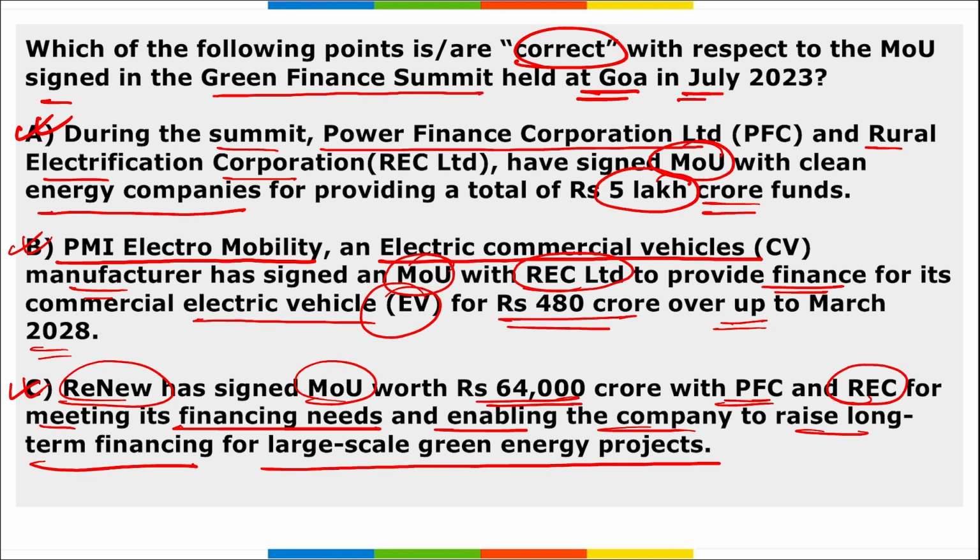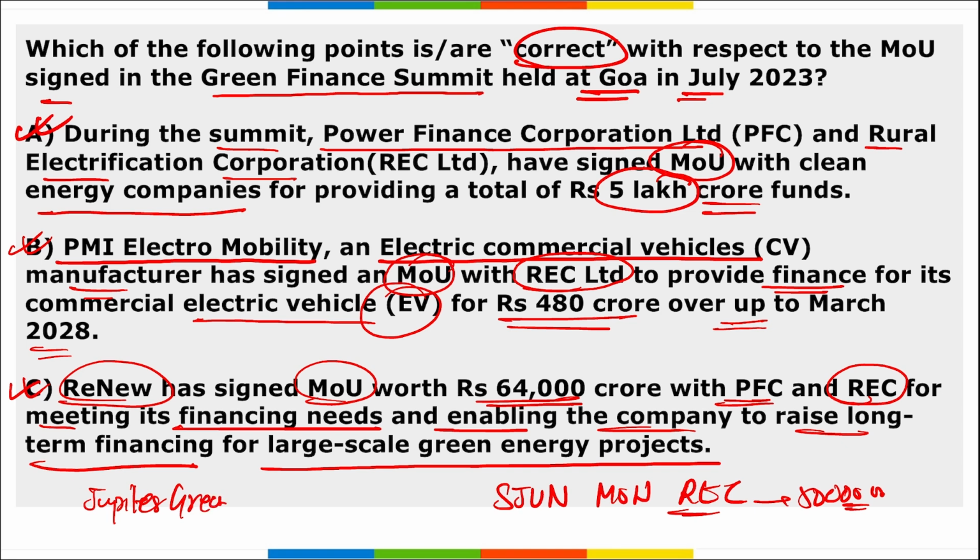Apart from this, if we talk about SJVN, they signed an MOU with REC. This was for 50,000 crore rupees, for securing financial support for their projects and subsidies for various battery storage units, electric vehicles, green hydrogen, ammonia, hydrogen cells, etc. Similarly, Jupiter Green Energy signed an MOU with PFC worth 5,000 crore rupees to fund 1200 megawatt renewable energy projects. So these are some projects and their MOUs that you need to remember, and the cost associated with that particular MOU.